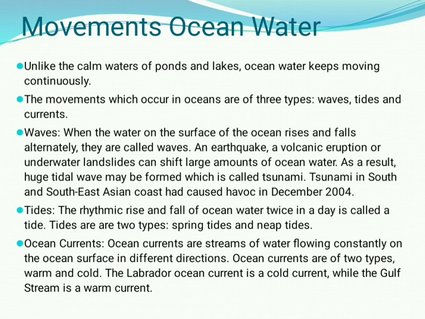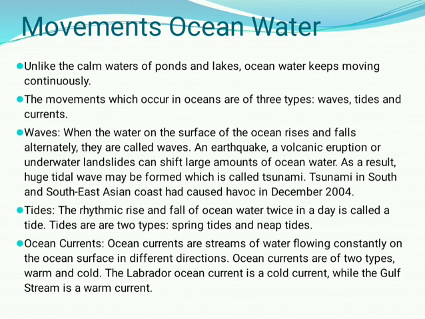Waves. When the water on the surface of the ocean rises and falls alternately, they are called waves. An earthquake, a volcanic eruption, or underwater landslides can shift a large amount of ocean water.